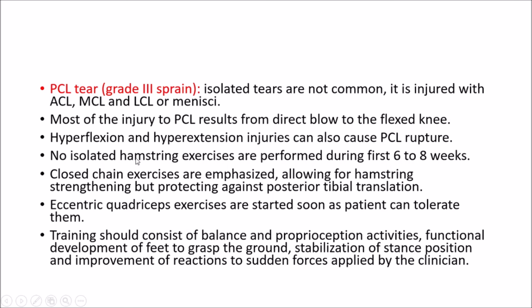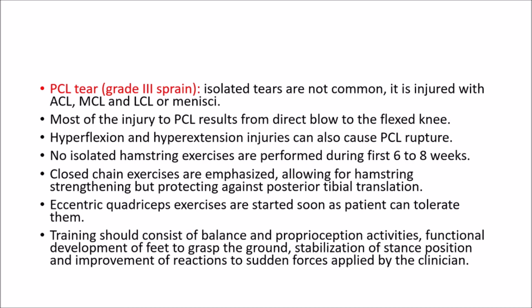No isolated hamstring exercises are performed during the first 6 to 8 weeks after the tear. Then closed chain exercises are emphasized, which allow hamstring strengthening but protect against posterior tibial translation. So avoid posterior tibial translation.